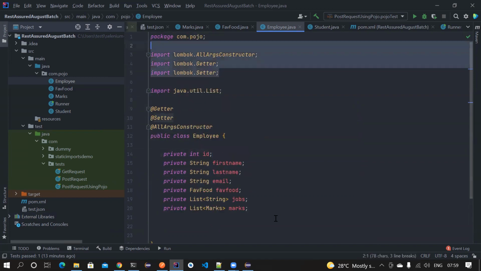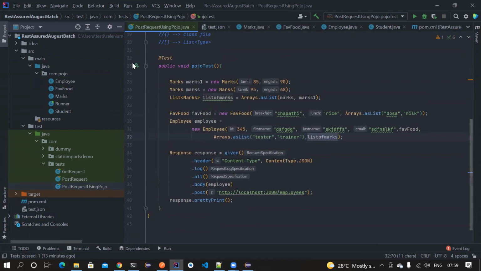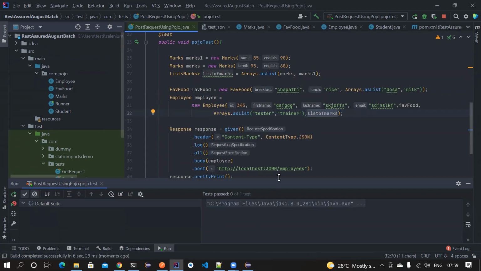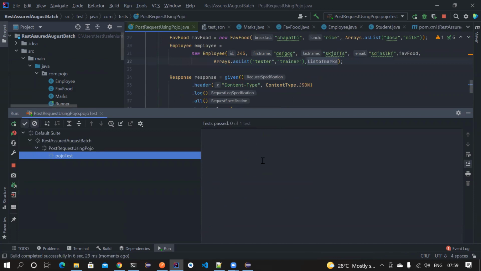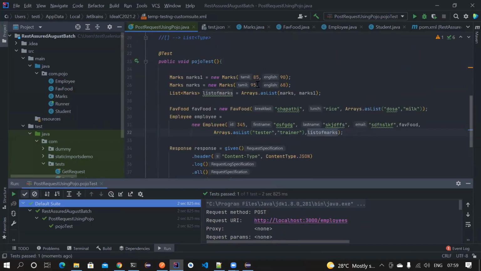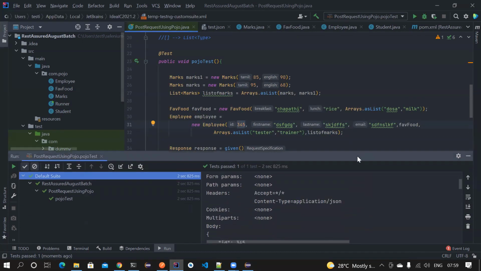But you need to know where this is coming from. This is coming from Lombok, and it would have created the getter methods, setter methods, and all argument constructor for me. See, there is no error here. The code will work absolutely the same way as before. So you don't have to worry about any of these. Okay, it has constructed the request. Again, you can change the ID to randomly generate so that you don't get a response like duplicate ID.